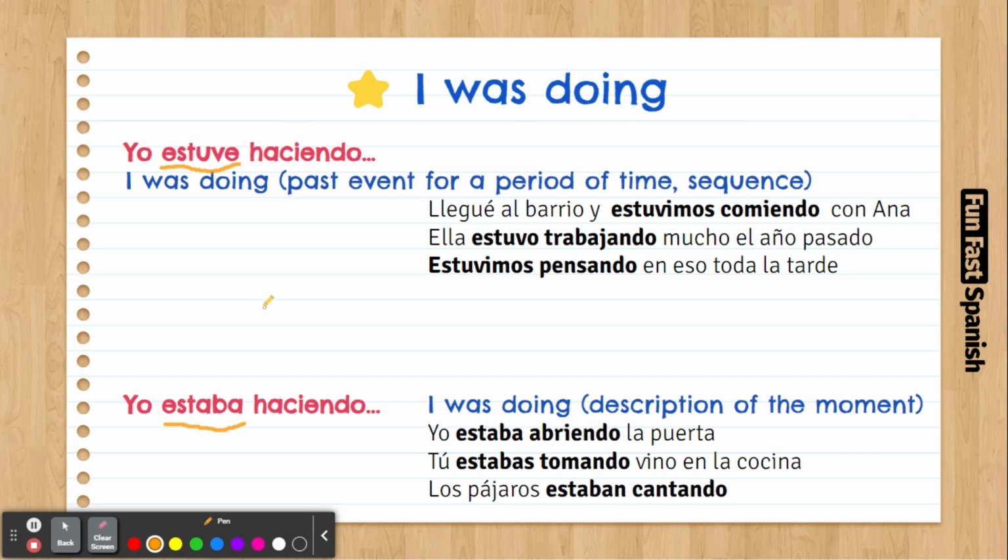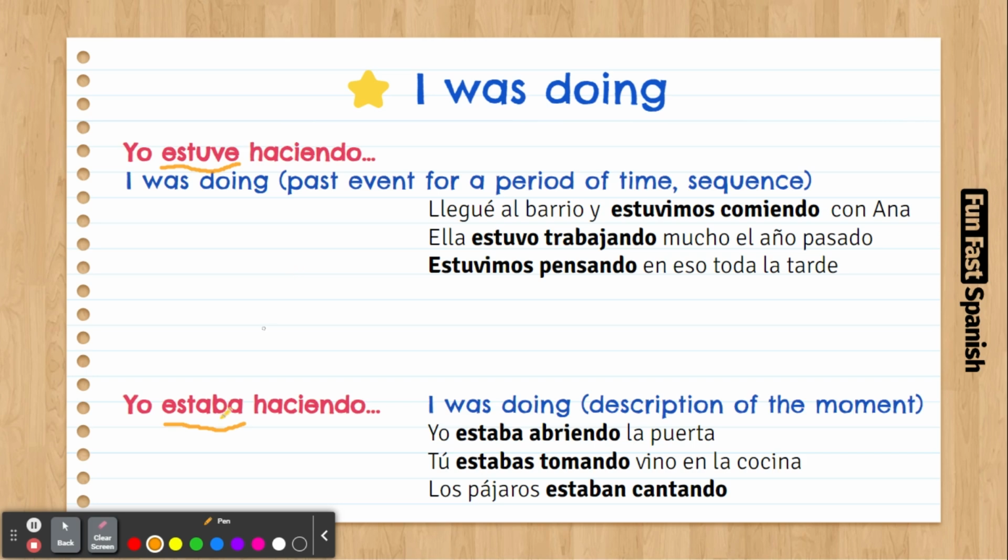So I could say yo estuve haciendo, but I could also say yo estaba haciendo, and it doesn't necessarily mean the same thing. The meaning maybe is similar, but we're going to see what's the difference between them.